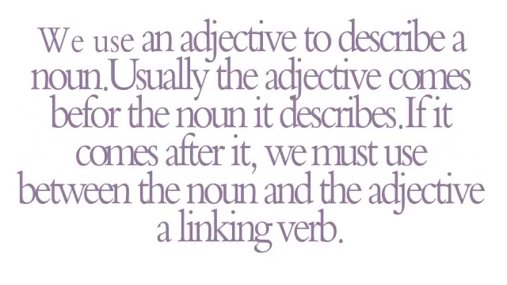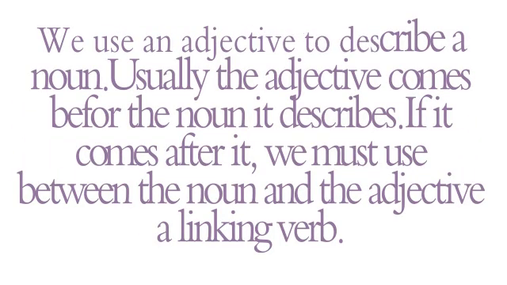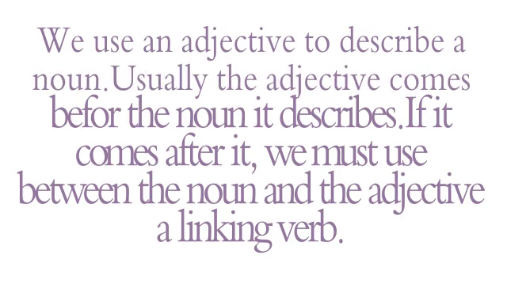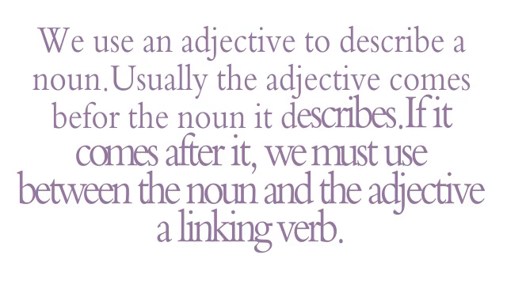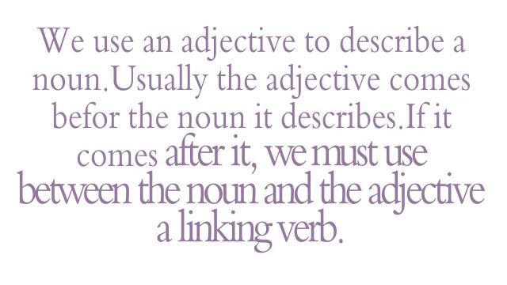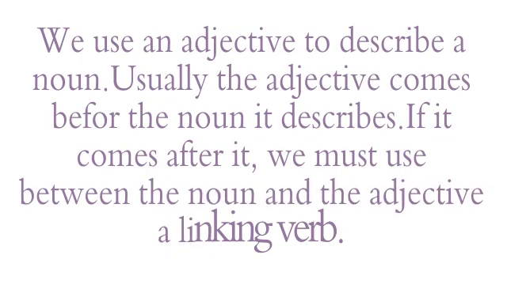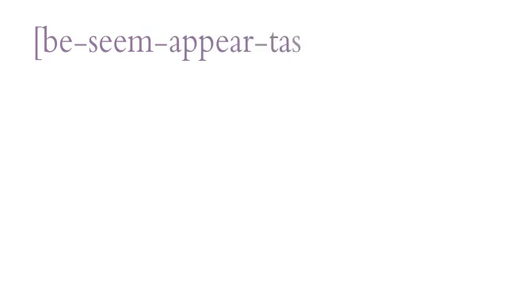Adjectives. We use an adjective to describe a noun. Usually, the adjective comes before the noun it describes. If it comes after it, we must use a linking verb between the noun and the adjective. The linking verbs: be, seem, appear, taste, feel, look.